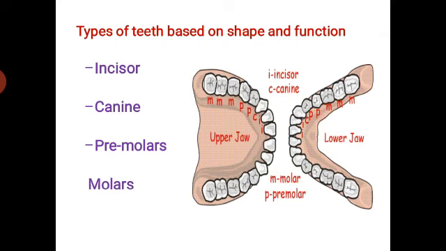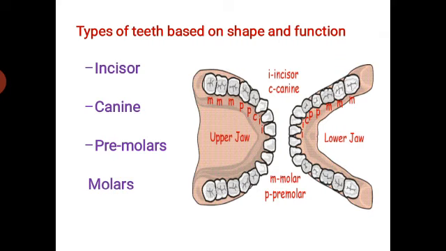Heterodont dentition consists of different types of teeth in their shape and function. So, types of teeth based on shape and function include the incisors, canines, premolars and molars.